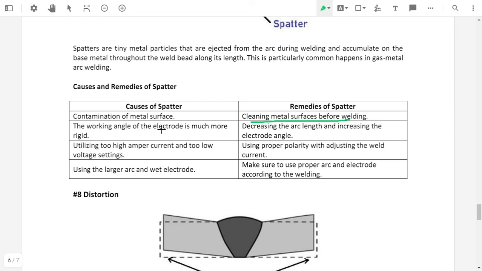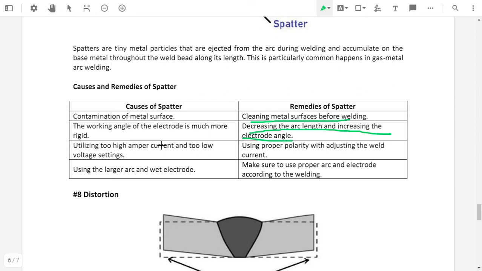The working angle of the electrode is much more rigid. If the working angle of the electrode is much more rigid, it means the electrode angle should be flexible. If it is rigid, then it will cause spatter. Decreasing the arc length and increasing the electrode angle will avoid the spatter.